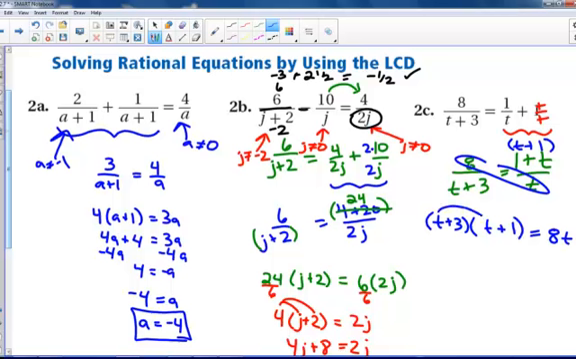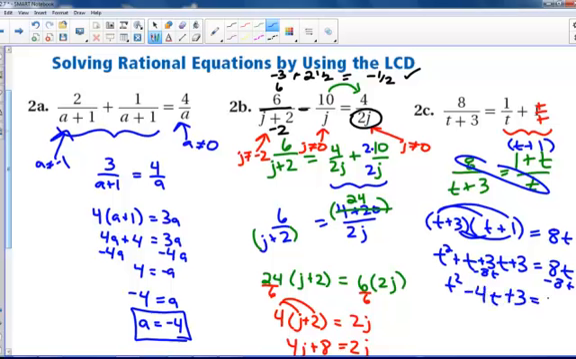Okay, since I have a squared term, I have to factor the whole thing out, put everything on one side and set it equal to 0 so I can solve. So t squared plus t plus 3t plus 3 equals 8t. So t squared, I'm going to bring the 8t over. So 4t minus 8t is negative 4t. And that's factorable. So t minus 1, t minus 3.